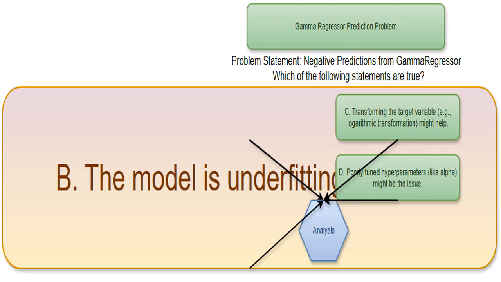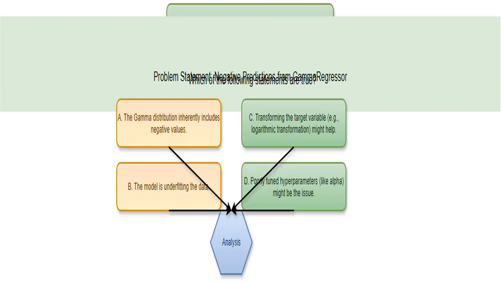The gamma distribution's shape is determined by a parameter called alpha. The gamma regressor might be producing incorrect predictions because this alpha parameter is not optimally set. I could use techniques like grid search or cross-validation to find a better alpha value for more accurate predictions. This is incorrect because gamma distributions only represent positive values. That's the problem with getting negative values. The gamma distribution can't have them.